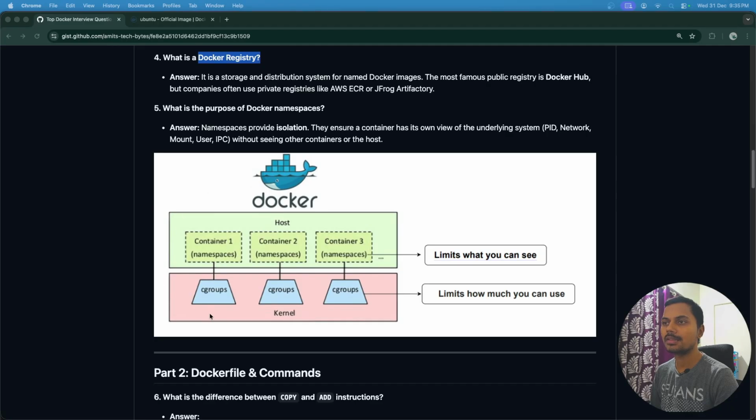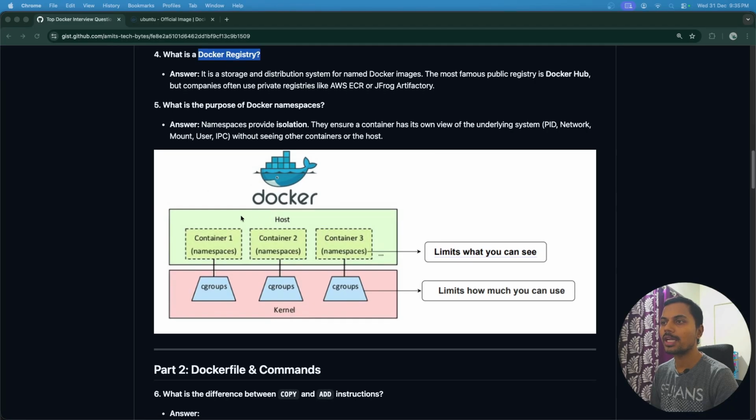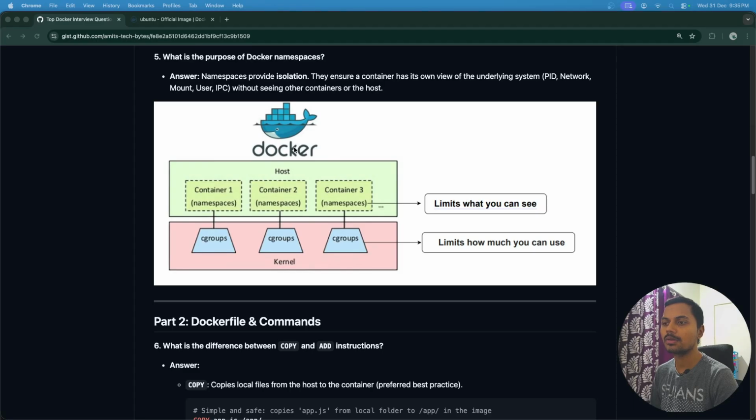Let's understand with this image. All the containers are running on the host. But to provide isolation between two or multiple containers, there are namespaces and cgroups. Namespaces limit what you can see, and cgroups limit how much you can use. These are very important concepts, usually asked in interview questions. Hope you got this question. Let's move ahead.